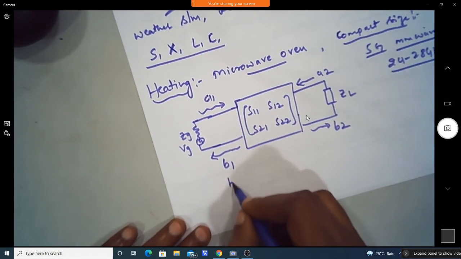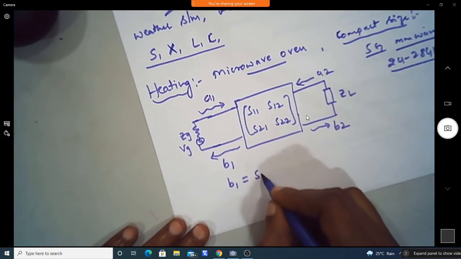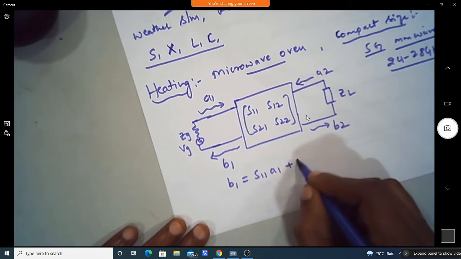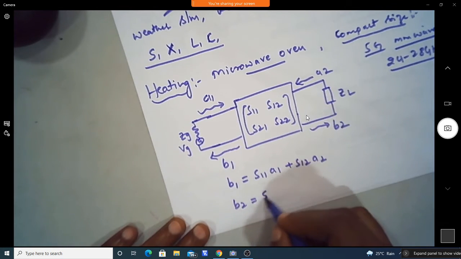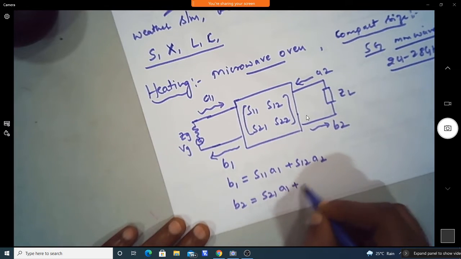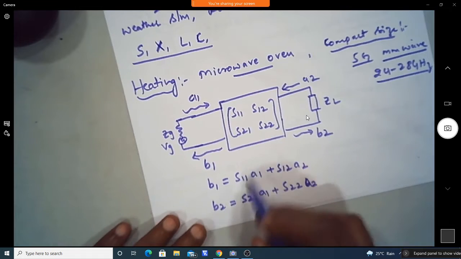The reflected wave at port 1, B1, is S11 A1 plus S12 A2, and similarly B2 at port 2 we can define as S21 A1 plus S22 A2.